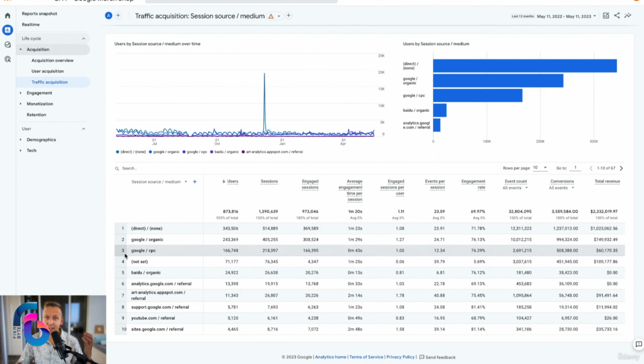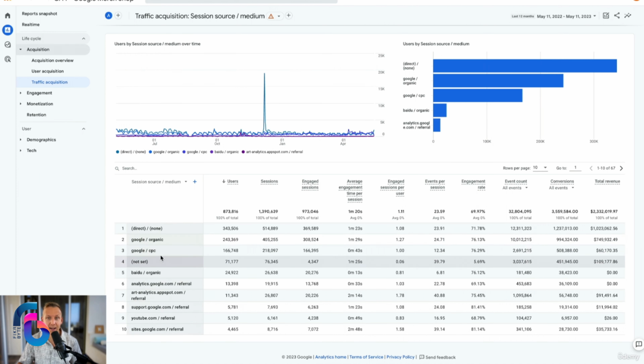Looking down, we can see that historically we're getting more organic users than advertising users to our website. However, and this is really solid data, the organic users are not quite double the advertising users, but they are more than 10 times the value of the paid users. That makes a lot of sense when you're looking at how to use the data to improve your strategy: organic users are so much more worthwhile than advertising users. So focusing on organic channels is working best so far.